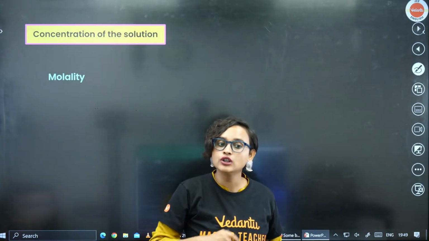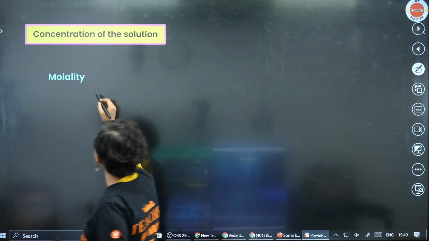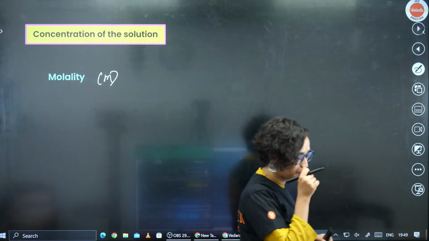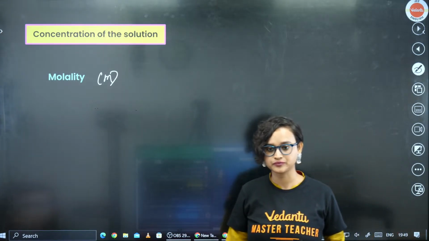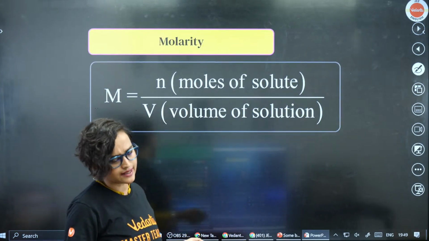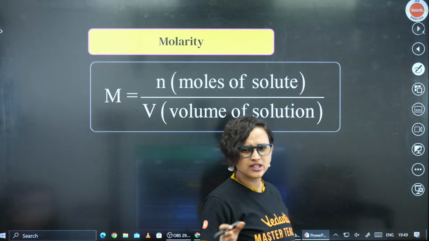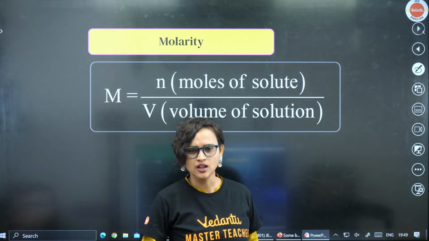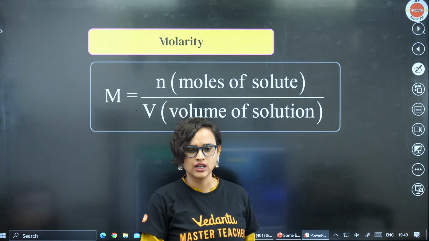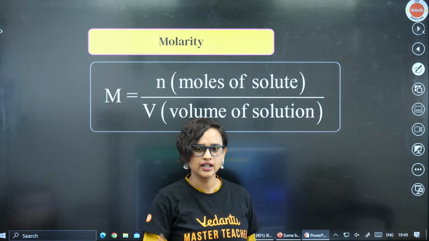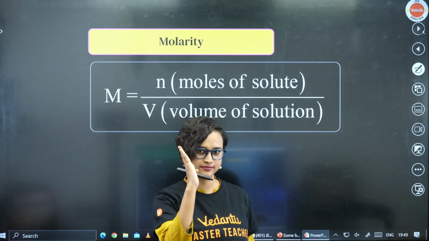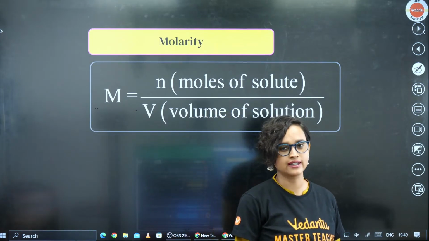And then we come to molality. Molality and molarity are different. Molality is denoted by small m. In this case, what do we do? In molarity, volume can be expressed in milli. However, mostly you try to interchange this. Do you understand this?